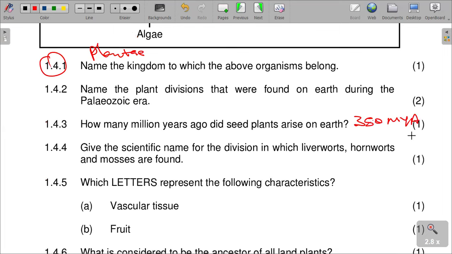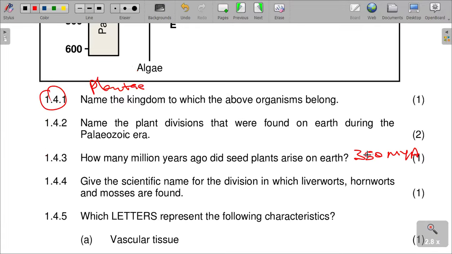Give the scientific name for the division in which the liverworts and the hornworts and mosses are found. The scientific name where those are found. Basically, you see that these are found in the bryophytes.